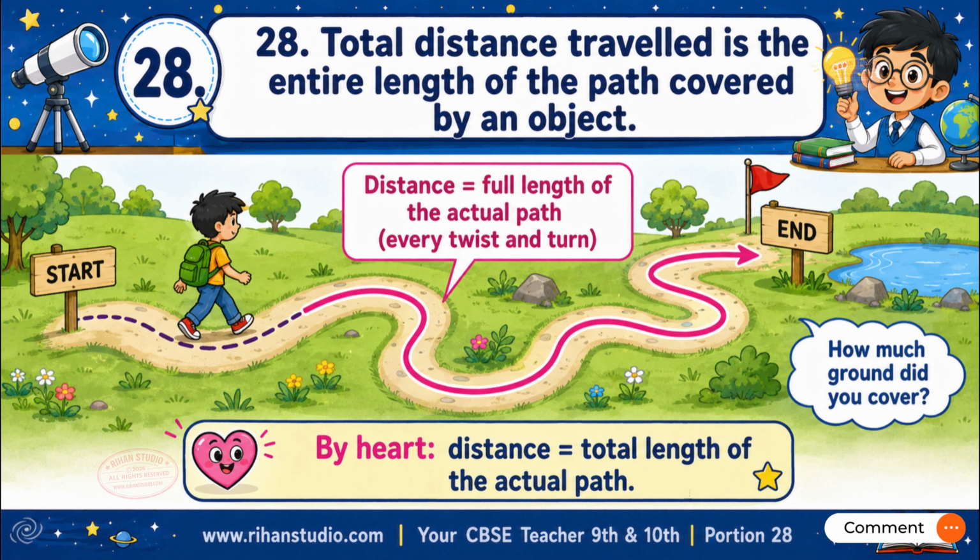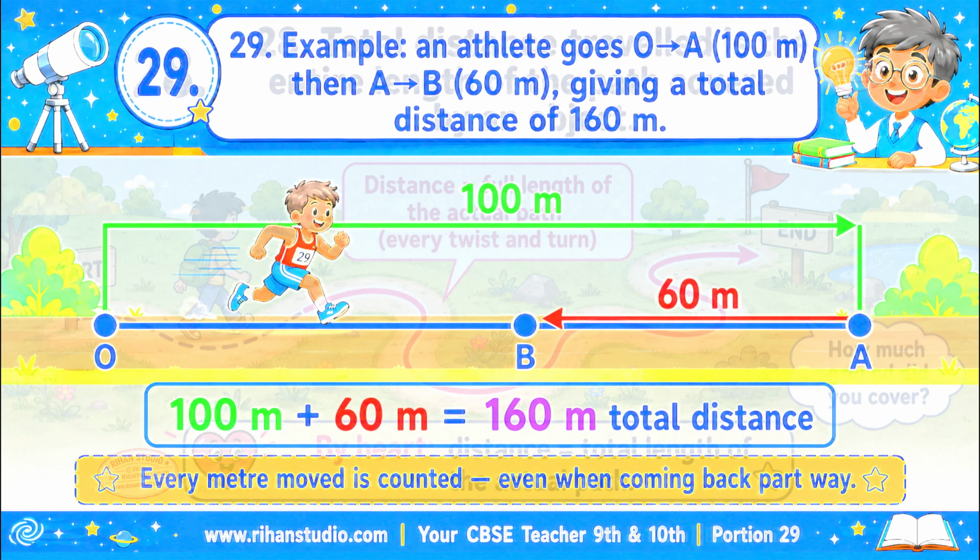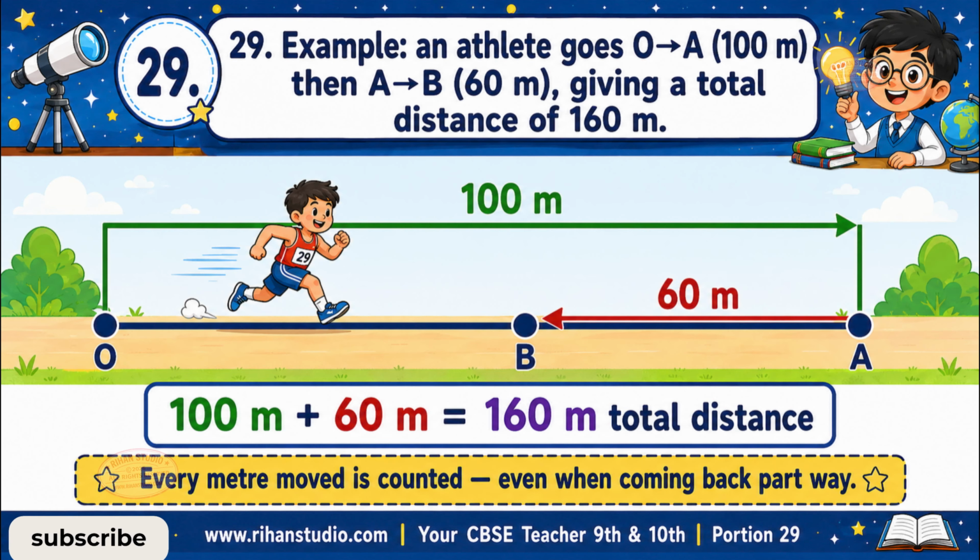4.1.2. Distance traveled and displacement. Total distance traveled is the entire length of the path covered by an object. Definition: distance is the full length of the actual path traveled, following every twist and turn. It only asks, how much ground did you cover, not where you ended up. By heart, distance is the total length of the actual path. Example: an athlete goes O to A, 100 meters, then A to B, 60 meters, giving a total distance of 160 meters.